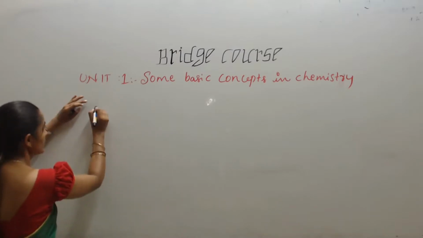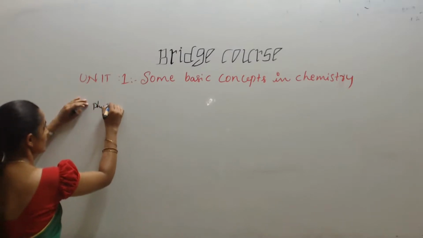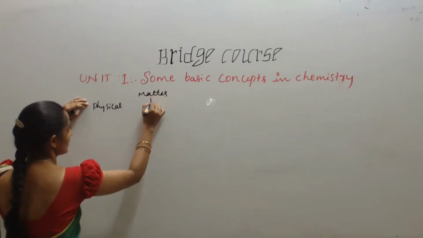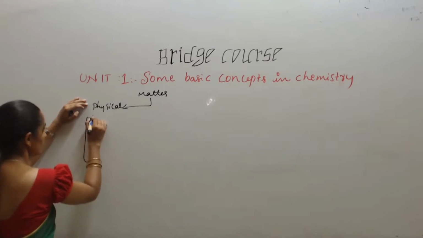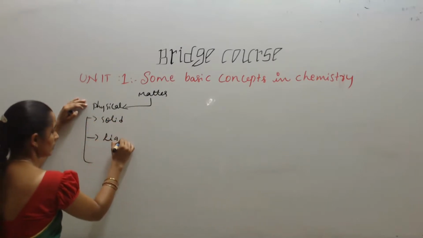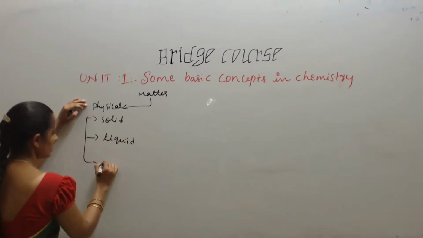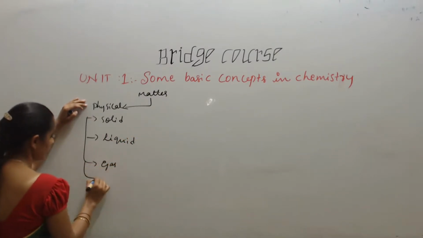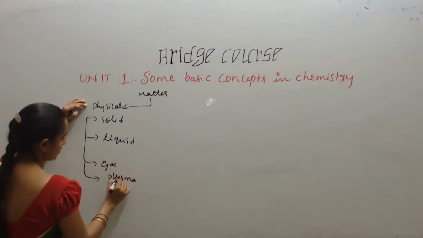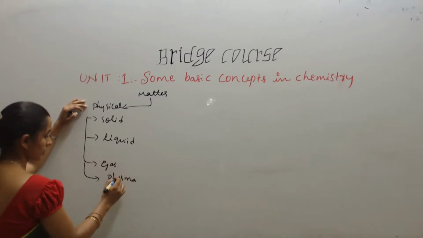listen here. I told you the physical classification is there. In that, matter is physically classified into types: one is solid, another is liquid, next is gas, and another is plasma. Okay.